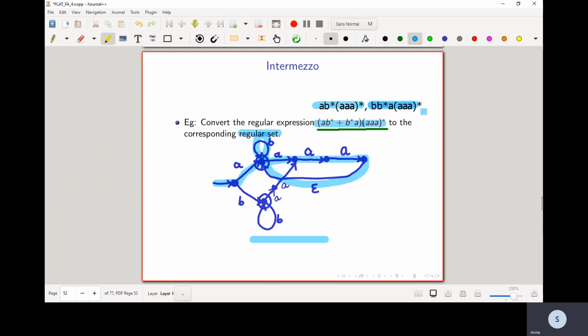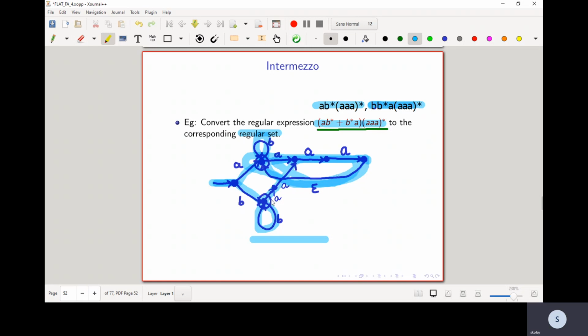So if I wanted to add to the NFA to be able to accept this string, notice the second part. I start, and then when I read B, I go over here. Then I loop for B star. Then I see an A, and then I take this A path and then loop for A star, right?